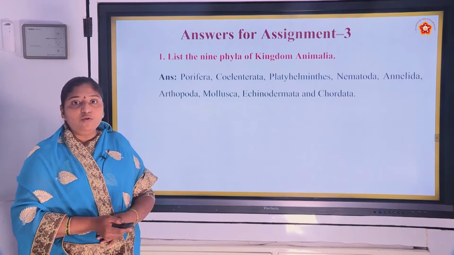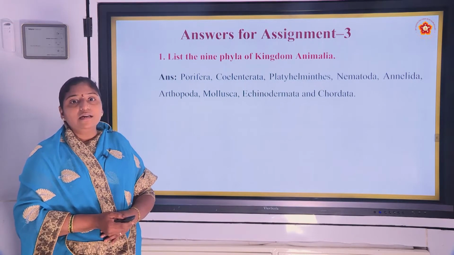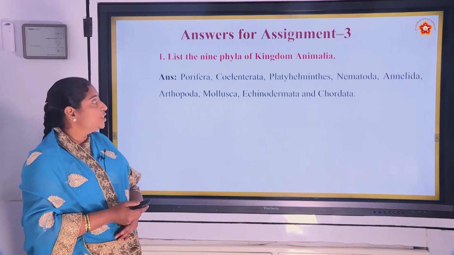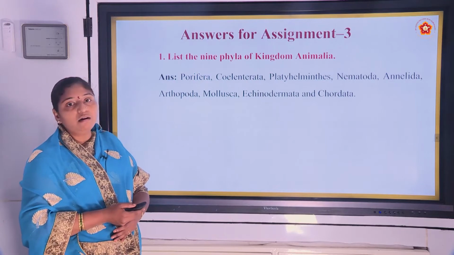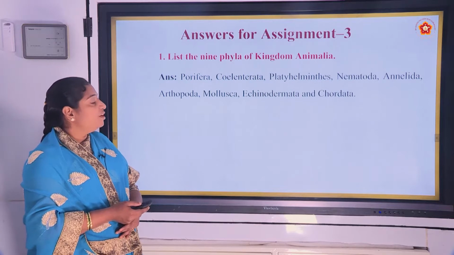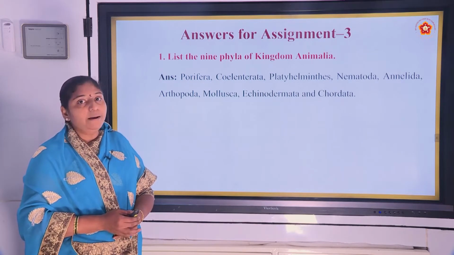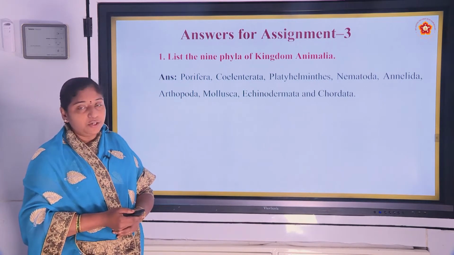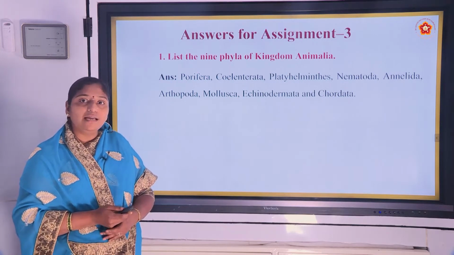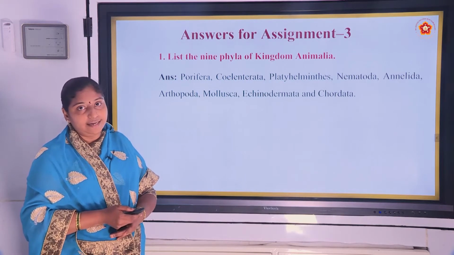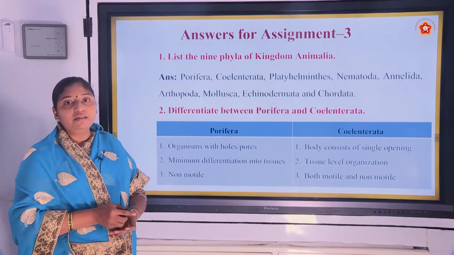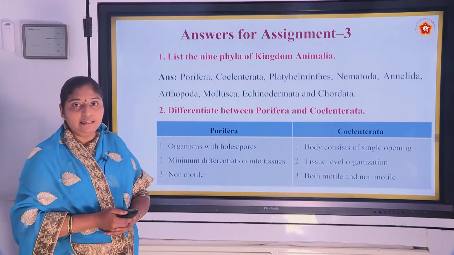And I have given home assignment in the last class, and now you check the answers for those questions. First question, list the 9 phyla of Kingdom Animalia. Answer, Porifera, Coelenterata, Platyhelminthes, Nematoda, Annelida, Arthropoda, Mollusca, Echinodermata and Chordata. Next question is, differentiate between Porifera and Coelenterata.